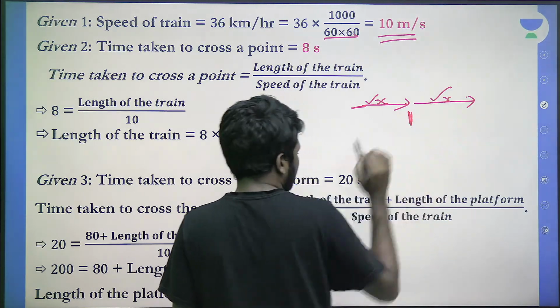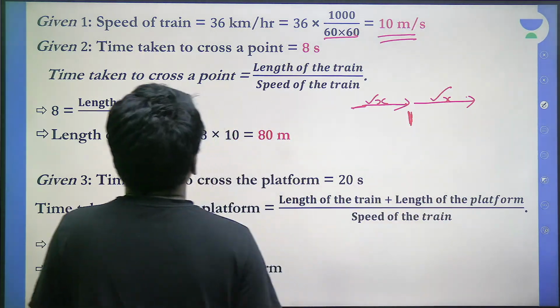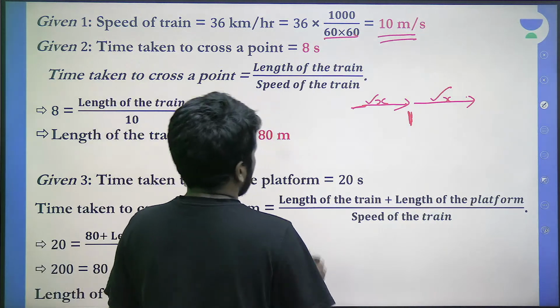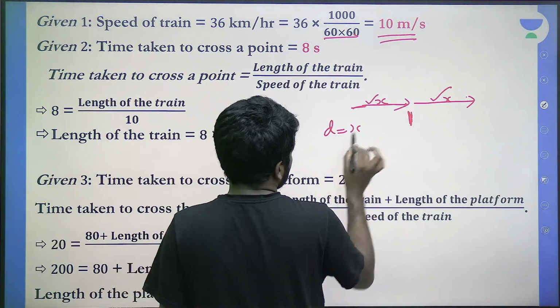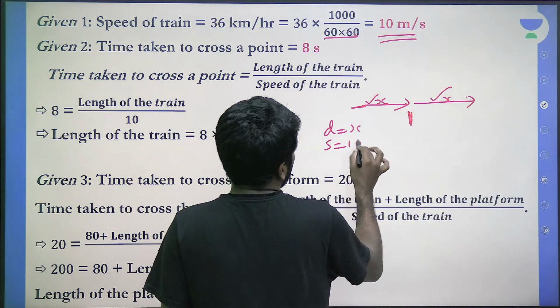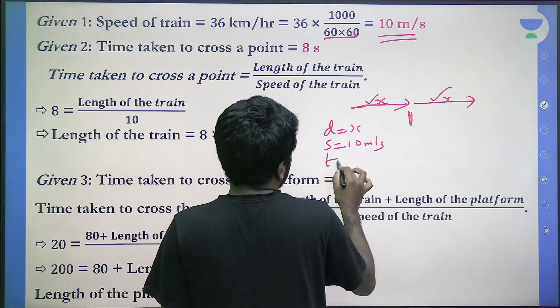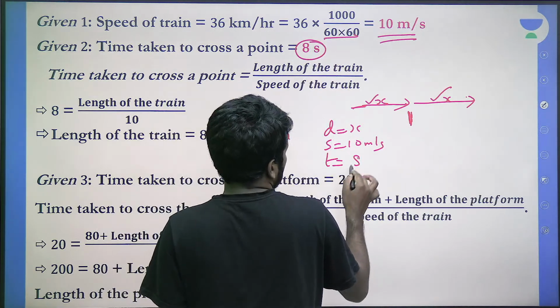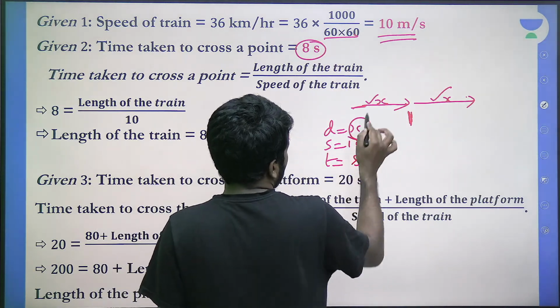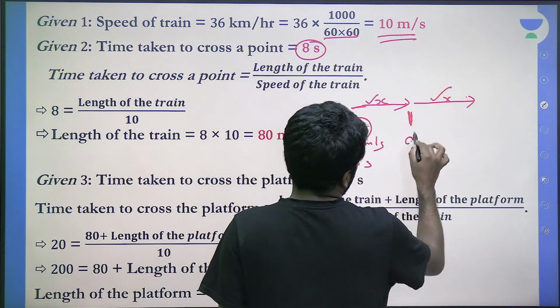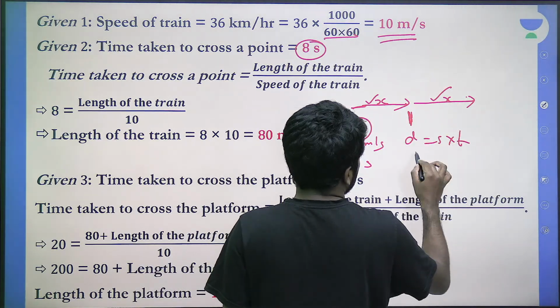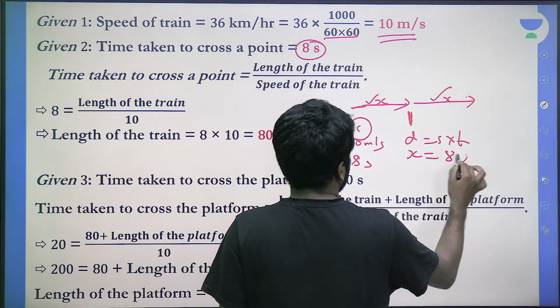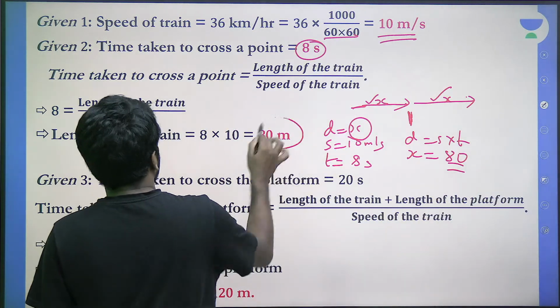If x is the length of the train, that x is what we need to cover. So the distance to be traveled is x. Speed is 10 meter per second, and the time taken, the question says, is 8 seconds. From this you can find the length of the train. Distance equals speed into time, that is x equals 80. 10 into 8 or 8 into 10, 80 meter.